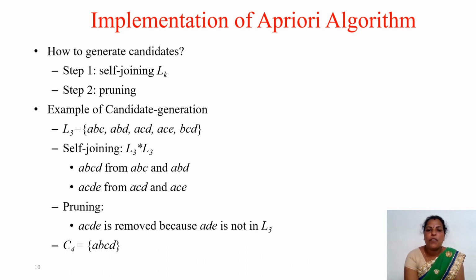Here how we are performing the self-joining process: ABCD from ABC and ABD, then ACDE from ACD and ACE. So in the pruning process, ACDE is removed because ADE is not in L3. In the previous step, ADE is not there, so we are pruning that. And finally, we are getting the candidate set as ABCD. This is one simple example for this Apriori algorithm, how we are implementing that.